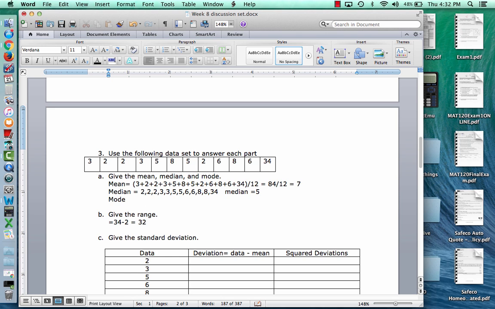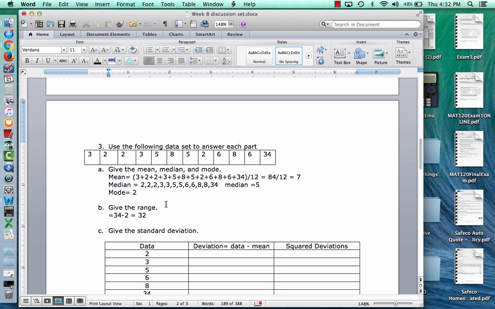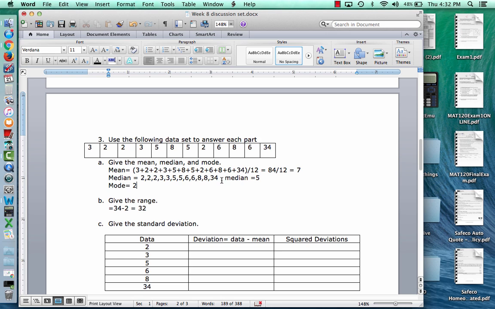The mode is the value that occurs the most. If you don't have any values repeating, then you don't have a mode, but 2 shows up 3 times. There are a couple other values like 3, 5, 8, and 6 that show up twice, but 2 shows up 3 times, so 2 is the most frequent repeating data value. The mode is 2. The range is easy. It's always the max minus the min, so the maximum value is 34. Subtract the min, that's 2, and we get 32.